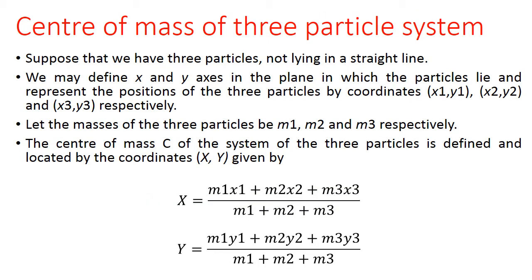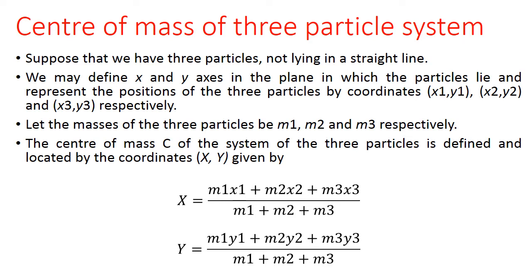Now center of mass of three particle system. Let us suppose three particles not lying in a straight line, like triangle. We may define x and y axis in the plane in which the particles lie, and the positions of three particles may be represented by their coordinates, that is x1 y1, x2 y2 and x3 y3 respectively.